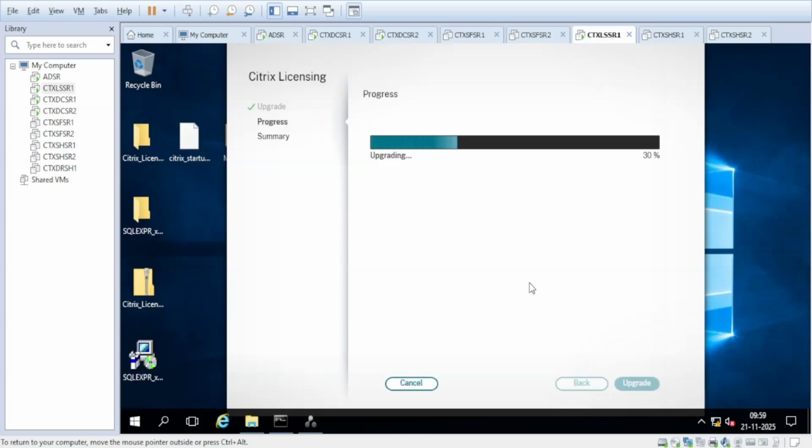And if you are upgrading the Citrix license server in production, there is no need to take downtime for that, because the upgrade will hardly take 30 minutes. And even if the license server is down for 30 days, that is also fine actually. It will not completely take down your Citrix services. So without downtime, you can directly upgrade this. It will not affect your production.